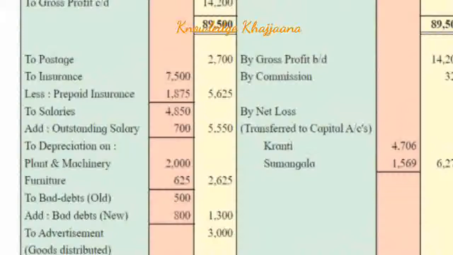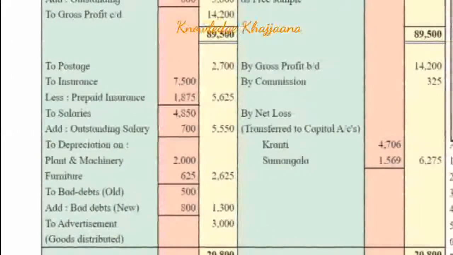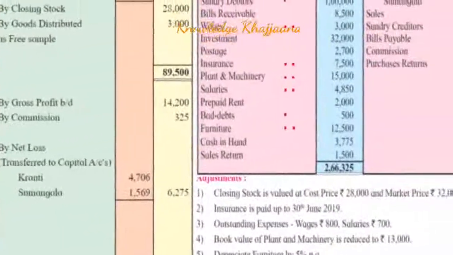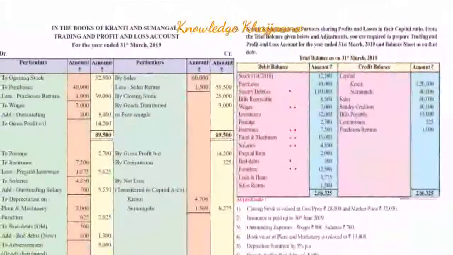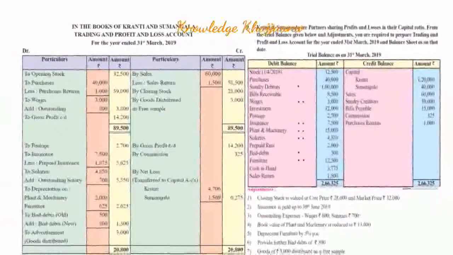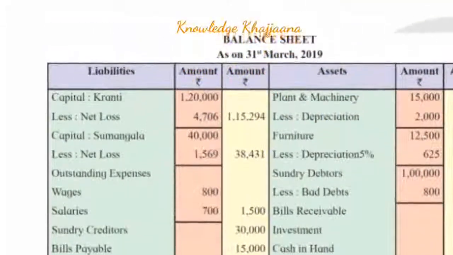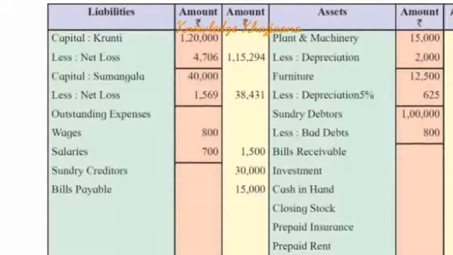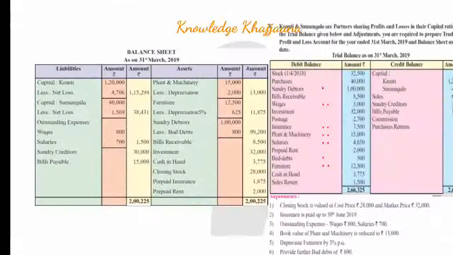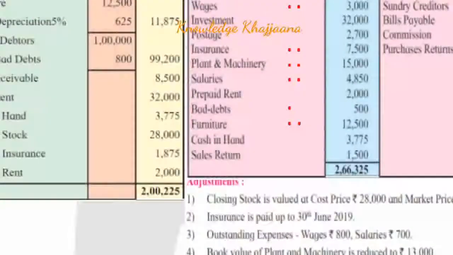So the total amount of salary is rupees 5,550. As these are outstanding expenses, they must be recorded on the balance sheet liability side. So the second effect would be recording to the balance sheet other liabilities, under the category of outstanding expenses. You have to record wages rupees 800 and salaries rupees 700. So total outstanding expenses are rupees 1,500. Next, what is the next adjustment?